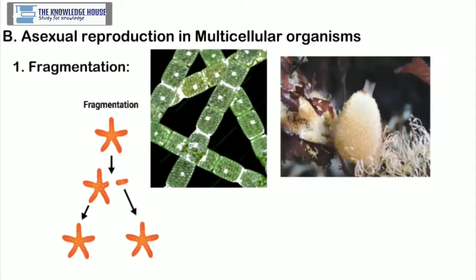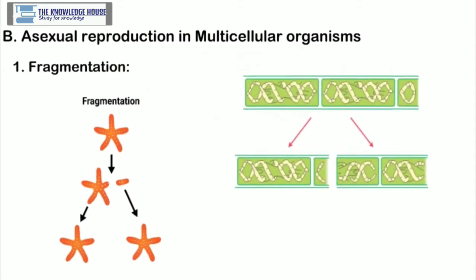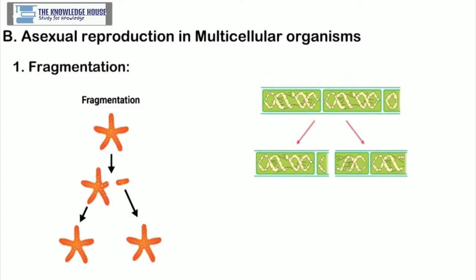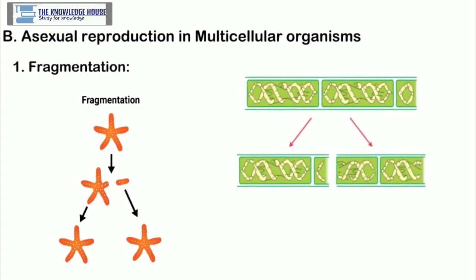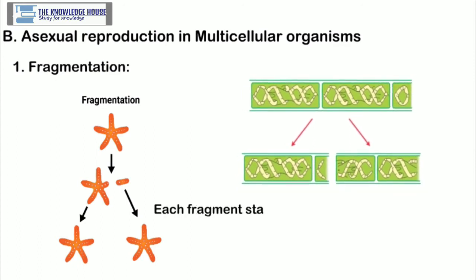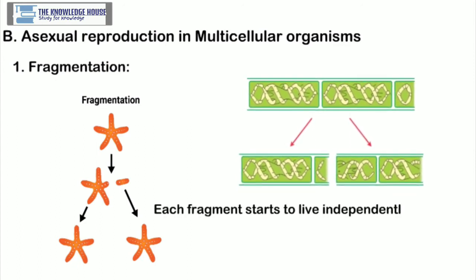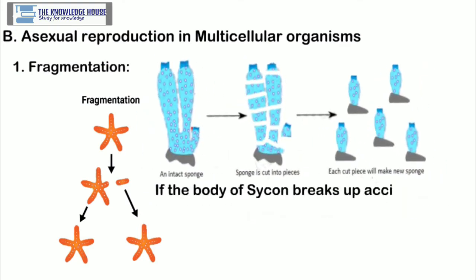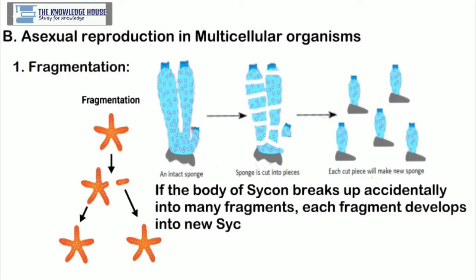Whenever there is plenty of water and nutrients are available to Spirogyra, its filaments grow very fast and break up into many small fragments. Each fragment starts to live independently as a new Spirogyra filament. If the body of Scypha breaks up accidentally into many fragments, each fragment develops into a new Scypha.